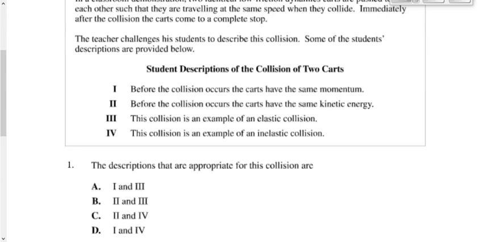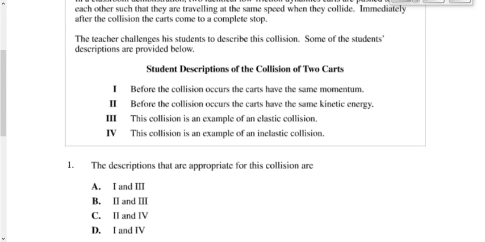Which ones are correct? Now, picture this. These 2 carts are coming together. Watch my hands. Coming together, equal masses, equal speeds. They hit each other, and then they stop. So which descriptions are correct? Before the collision occurs, the carts have the same momentum. Do they have the same momentum? Don't they have the same mass and the same velocity?